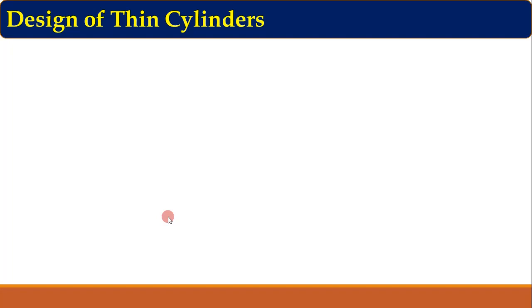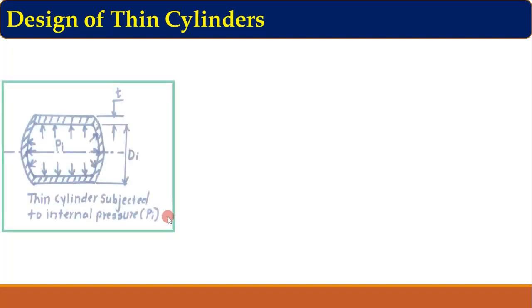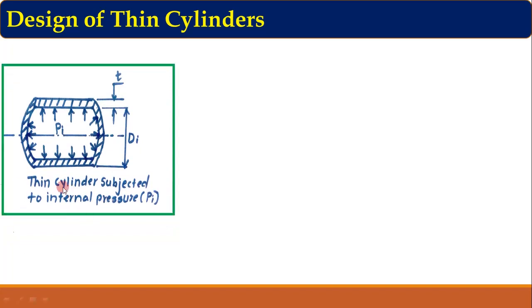Now first we'll see the design of thin cylinders. As we have seen in the classification, there are two types based on dimensions. First one is the thin cylinder and second one is the thick cylinder. So first of all, we'll discuss the design of thin cylinders. Let us consider this diagram. Now this is a thin cylinder with internal diameter di and thickness t, which is subjected to internal pressure Pi. So this is the diagram of thin cylinder.